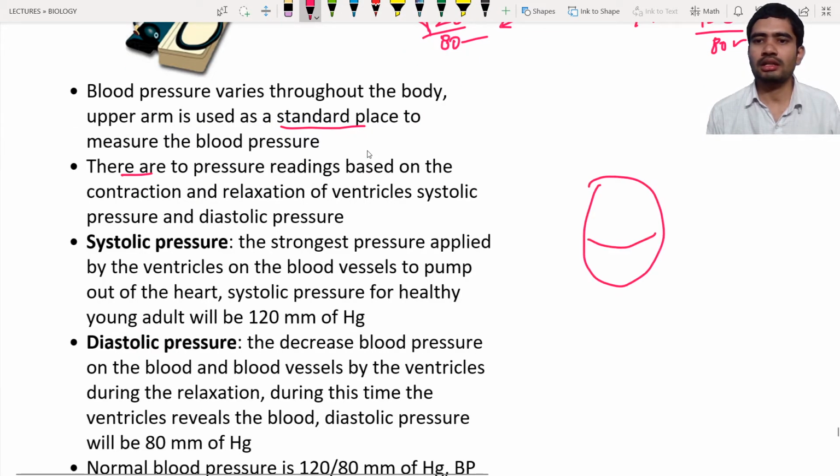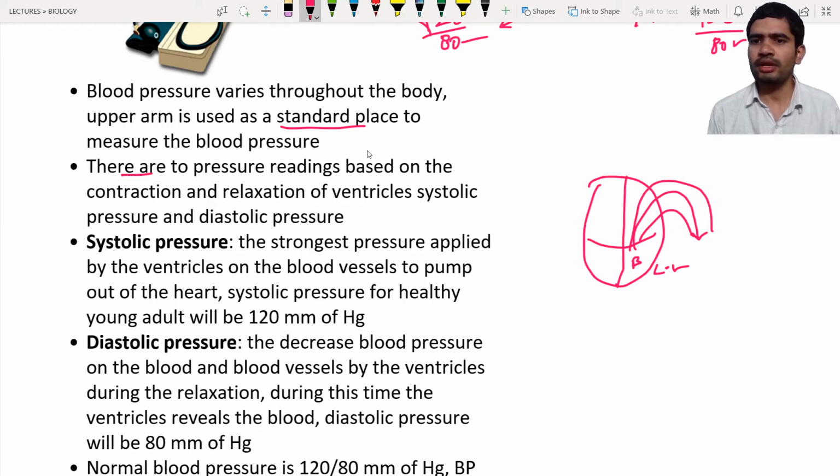In the heart the ventricles are going to contract. What happens if the ventricles contract? We will take the example of the left ventricle. When the left ventricle contracts, it is going to exert some amount of pressure on the blood. As a result, the blood flows out of the chamber into the blood vessels, that is the systemic aorta, and again into the arteries.